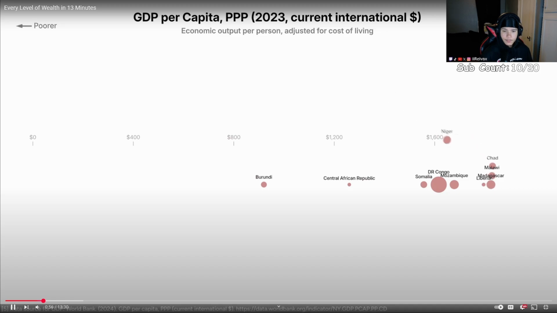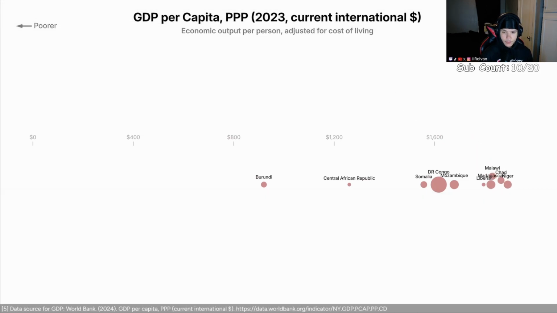According to the World Bank, the 10 countries with the lowest GDP per capita in the world are all African countries. The more the bubbles are to the left, the lower the GDP per capita. And the country with the lowest GDP per capita is Burundi. Let's see how people live there.